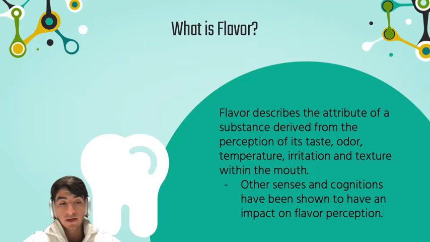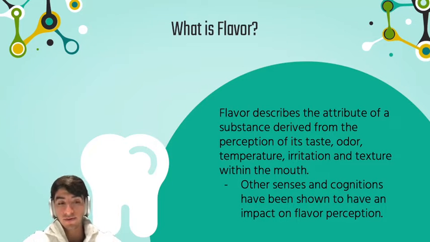An example to really show this is, say you take 2 jelly beans. We have a cherry jelly bean and we have a strawberry jelly bean. If you were to ingest both of these normally, you will be able to make the flavor distinction of cherry and strawberry. However, we have to differentiate this from the taste or isolate the taste.